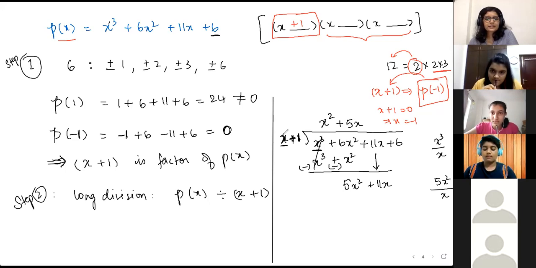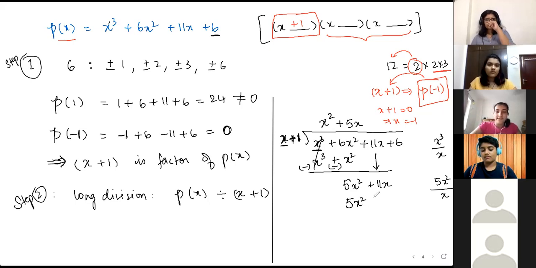So 5x into x. Ma'am, actually my net lagged now, so I was not able to hear you properly. Oh, we're doing the long divisions, Swayam. Just now, what did you say? Like before, I was discussing the long division only. Oh.